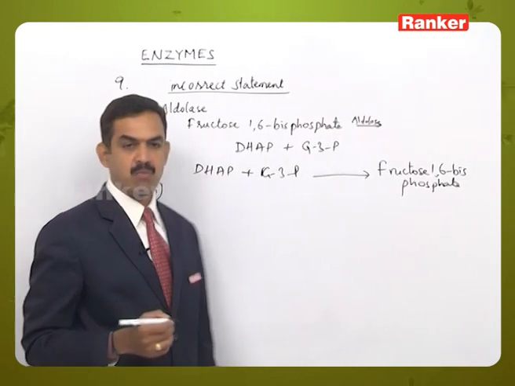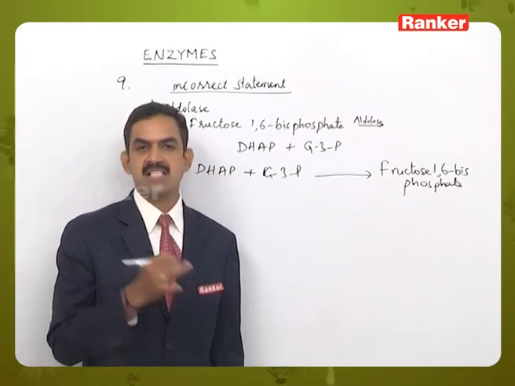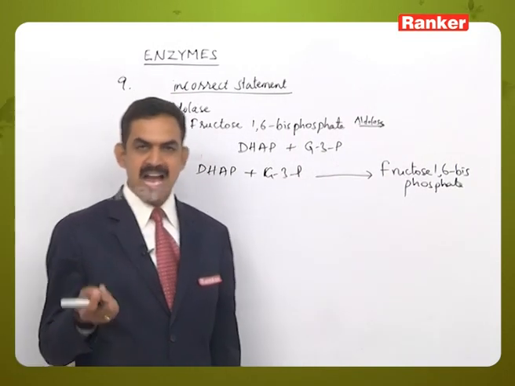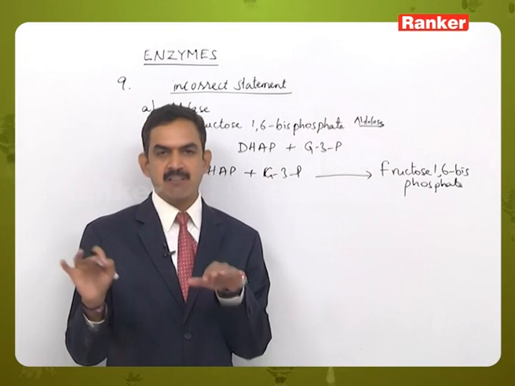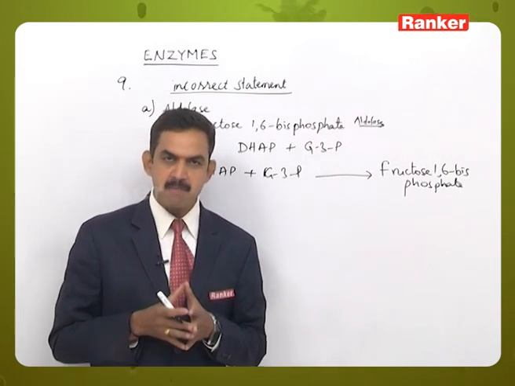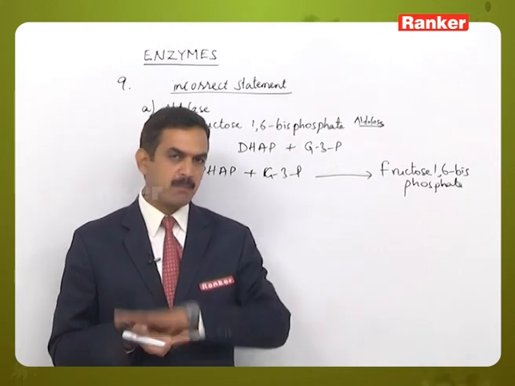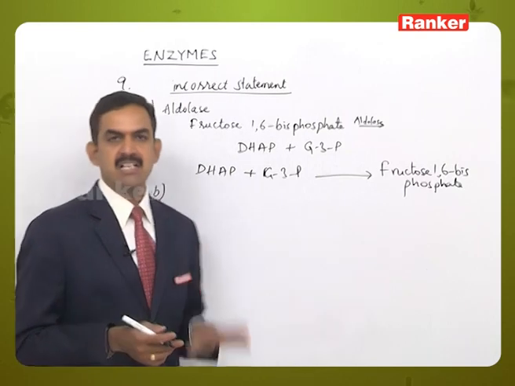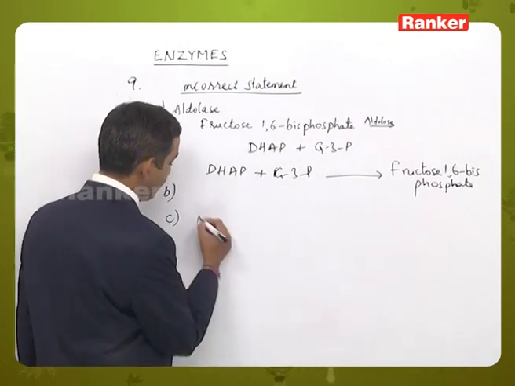Now, let us come to the third one, that is enzyme never changes the equilibrium of a reaction. Yes, if a reaction is taking place in the absence of enzyme, whatever equilibrium is present between substrates and products, the same equilibrium will be maintained when the same reaction takes place in the presence of enzymes also. That is, no change in the equilibrium of the reaction.